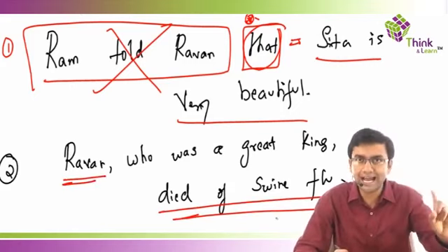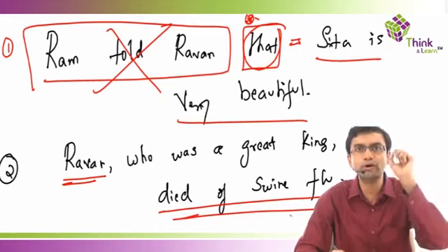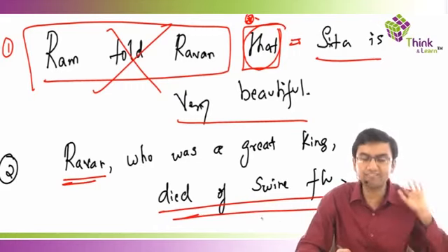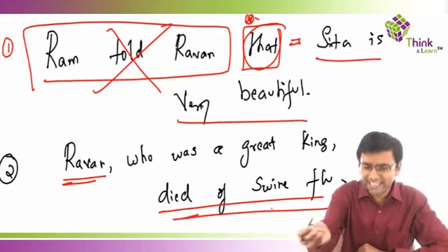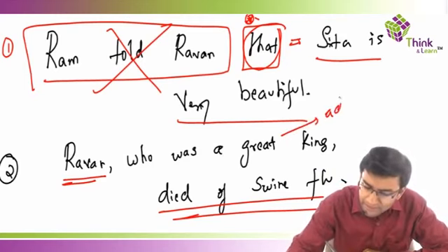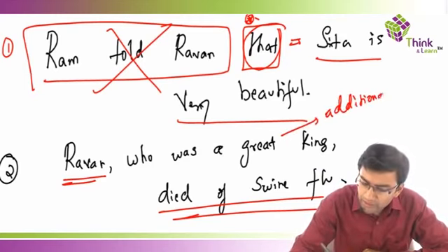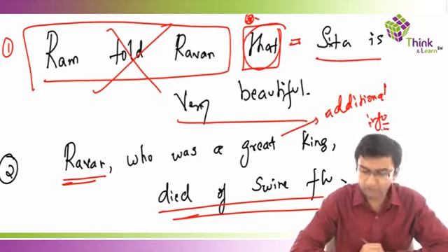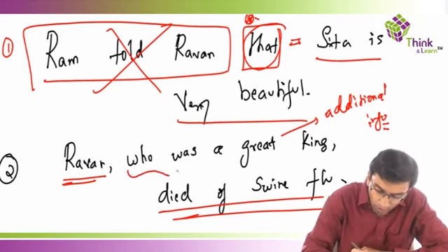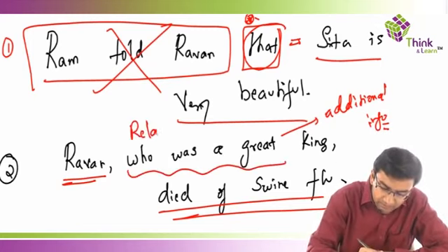This is the most important aspect of this particular line, or the most important idea of this line is Ravan died of swine flu. Who was a great king is giving you some additional information, guys. It's clearly giving you some additional info. Now these are what we call as relative clauses.